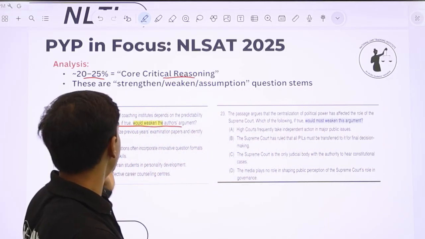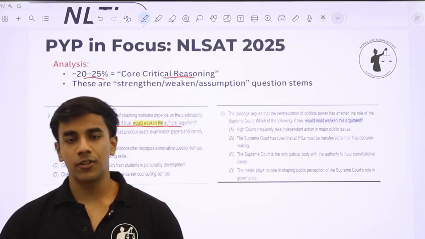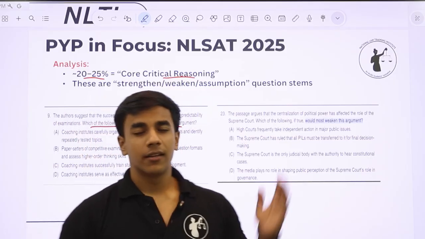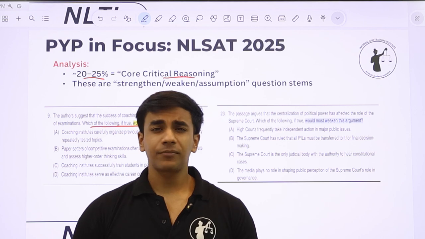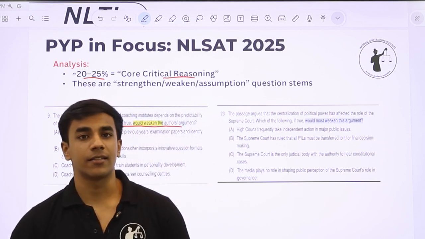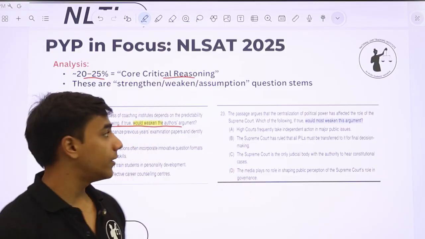And what he has argued is that coaching institutes depend on the predictability of examinations, which is actually true, because if, for example, NLSAT 2026 is not predictable, then there is no point discussing NLSAT 2025, and no point even running a course for NLSAT because we won't know what the syllabus is. That is why the author's argument is this, and now we have to weaken it.